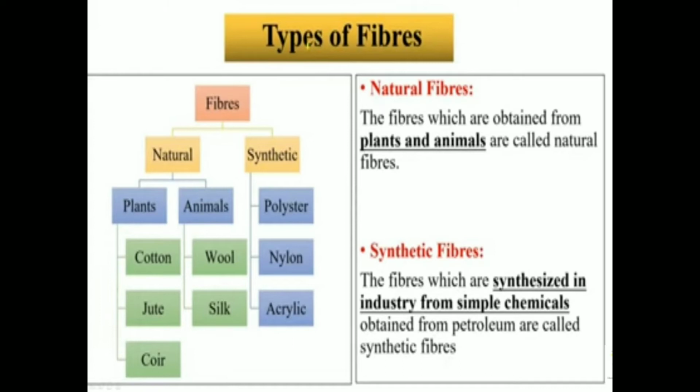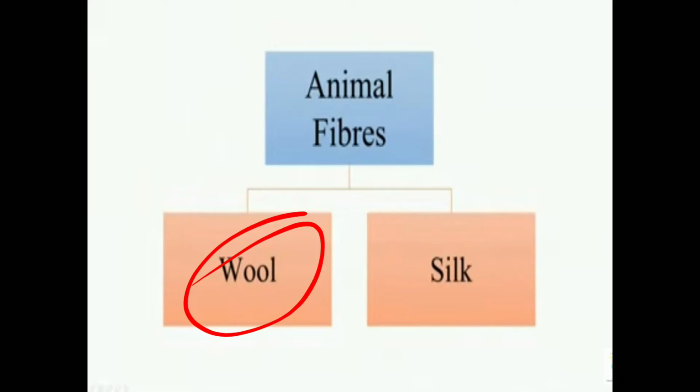What about synthetic fibers? Synthetic fibers are synthesized in the laboratories with the help of simple chemicals, and examples of synthetic fibers are polyester, nylon, acrylic, rayon, etc. So in class 6 we have studied about plant fibers, right? We studied about cotton and jute. So in this chapter we will particularly study about animal fibers. Yes, we will study about wool and silk.